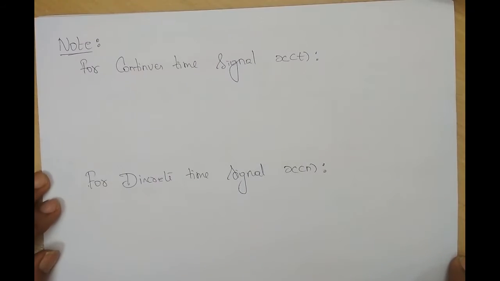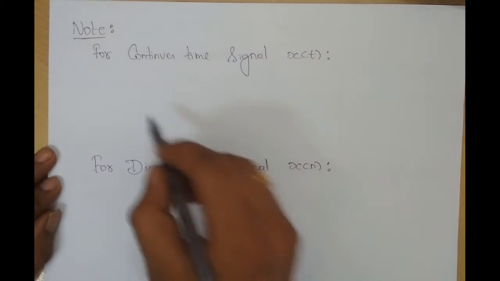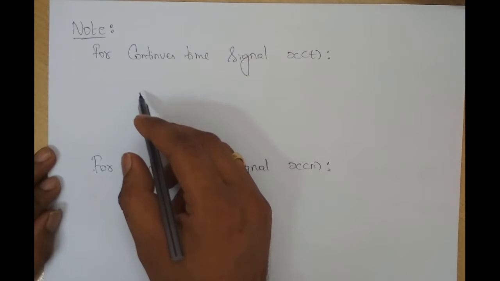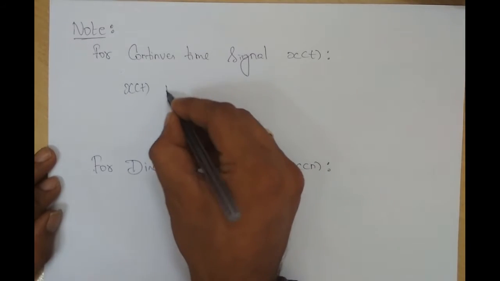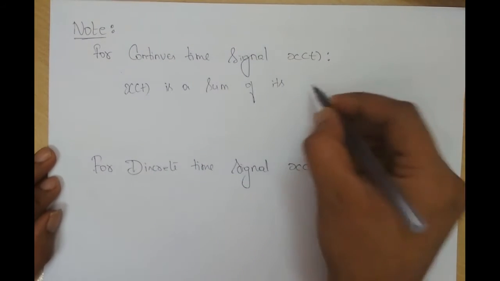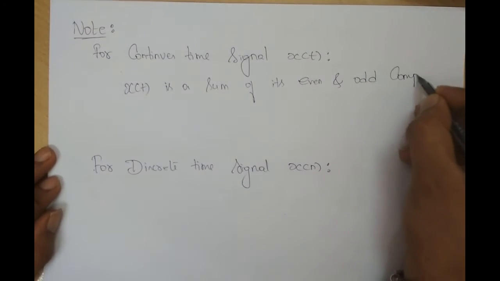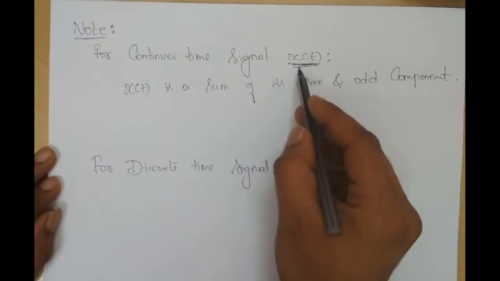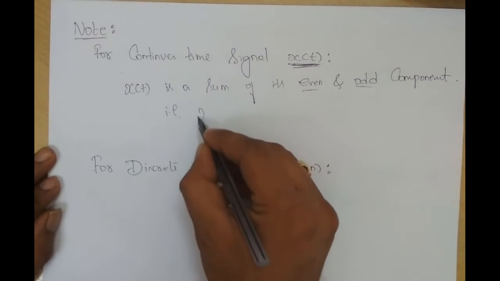Now there are a few points to be noted. For a continuous time signal, this is with respect to even and odd signal. For a continuous time signal x of t, if you consider any arbitrary signal x of t, it is basically the sum of its even and odd component. Mathematically I can write it as x of t.